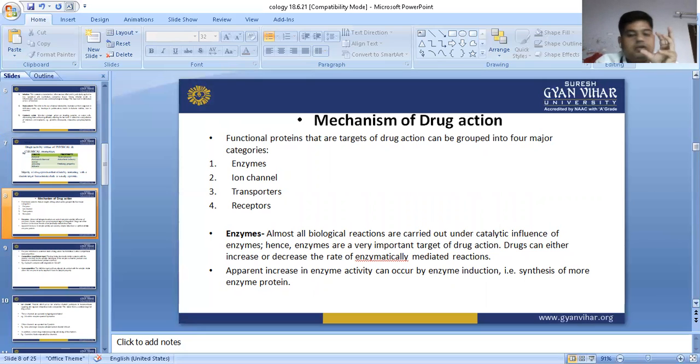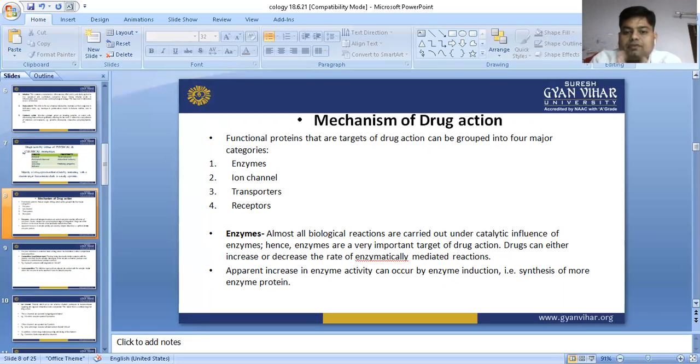Sometimes when the concentration of enzyme is increased, then the rate of reaction will increase. When the concentration of enzyme will decrease, the rate of reaction will be influenced. So apparent increasing of the enzyme activity can also cause enzyme induction, that is the synthesis of more enzyme protein. Sometimes some drugs cause enzyme induction, some drugs cause enzyme inhibition.